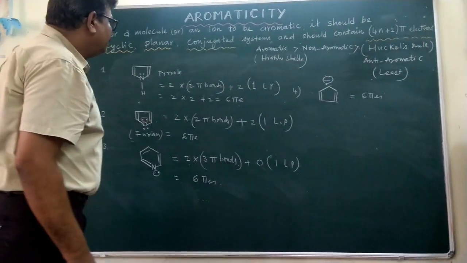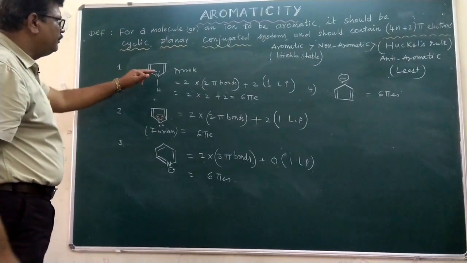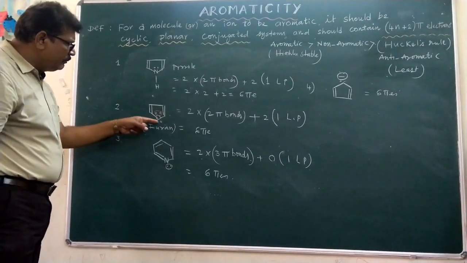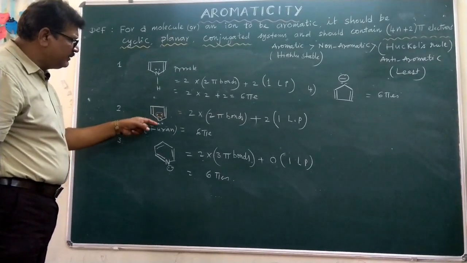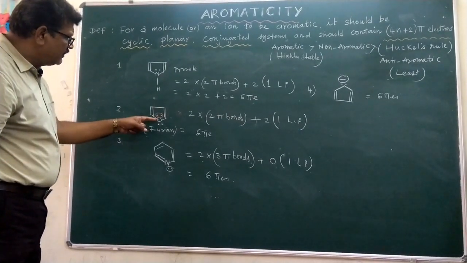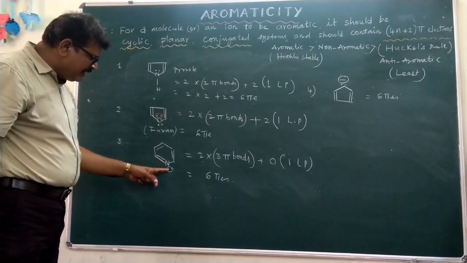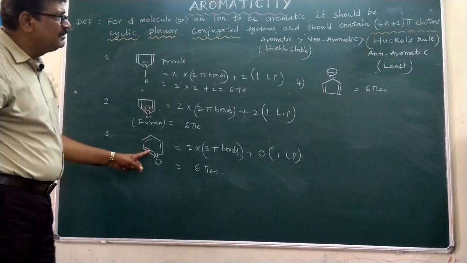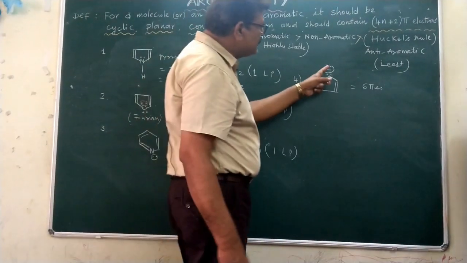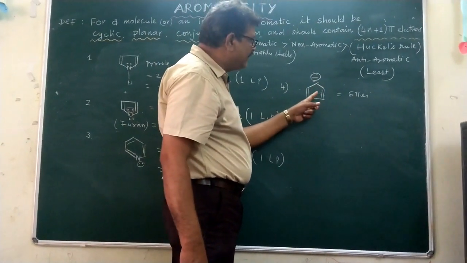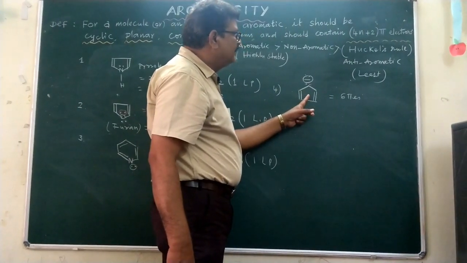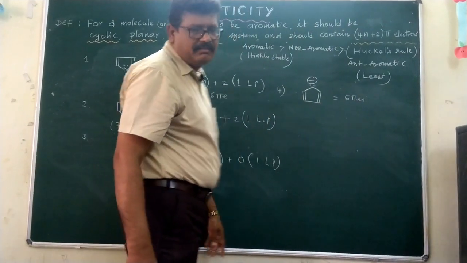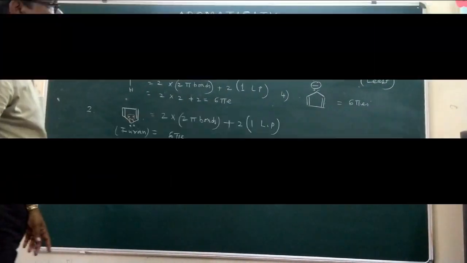So in the case of these compounds, we have seen that one lone pair participates in the delocalization. Here the two lone pairs are there, only one lone pair participates in the delocalization. And here the one lone pair is on the nitrogen outside of the ring, it is not participating in the delocalization. But as a negative charge, the lone pair of the cyclopentadienyl anion is also participating in the cyclic structure, and 6 pi electrons are present in this system.